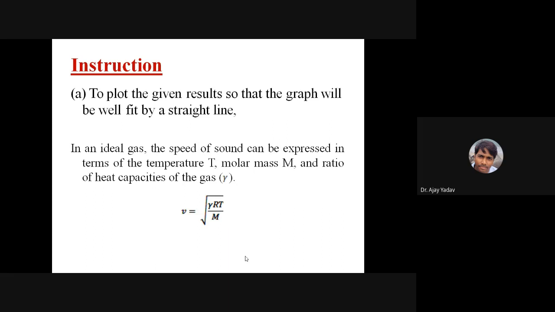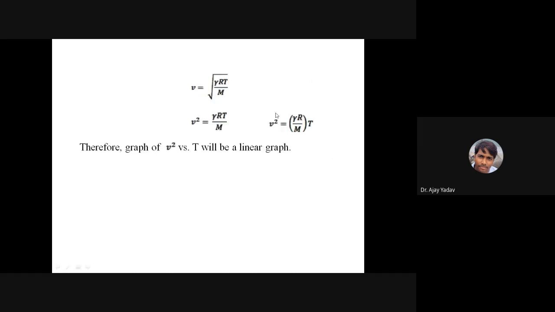In this particular experiment, temperature was varied. It was under your control. How much temperature you want to vary, you have changed the temperature. But the corresponding velocity of the gas was not under your control. The temperature will have an effect on the velocity, and the corresponding velocity was measured. So velocity is dependent on the temperature, and therefore the temperature will come on the x-axis and the velocity on the y-axis, but not directly velocity. It is a slightly different way.